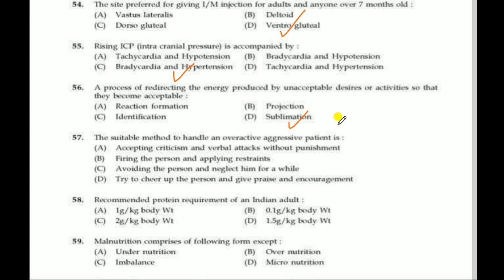Next question, the suitable method to handle an overactive aggressive patient is? Correct answer is accepting the criticism and verbal attacks without punishment. Next question, recommended protein requirement of an Indian adult. Correct answer is 1 gram per kilogram body weight. 1 gram per kilogram body weight is the recommended protein requirement of an Indian adult.